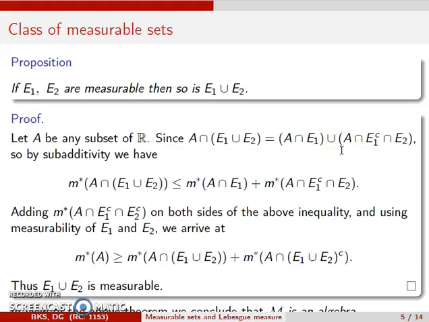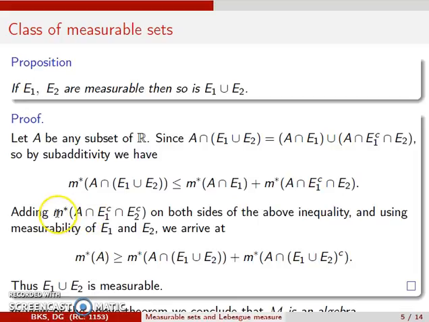Our aim is to show that the class cursive M of all Lebesgue measurable sets is a sigma algebra. To that end, first we prove this proposition: if E1 and E2 are measurable, then E1 union E2 is also measurable. The brief proof of this follows like this. Suppose we take a subset A of R and note this set identity, and then apply subadditivity on this to obtain m star of A intersection (E1 union E2) is less than or equal to m star of A intersection E1 plus m star of A intersection E1 complement intersection E2.